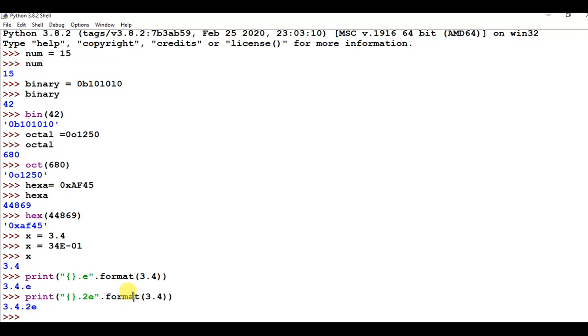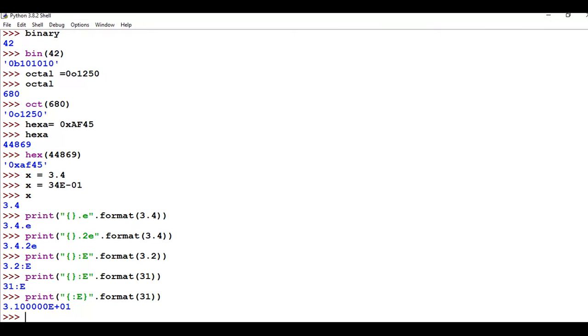So you can also format in this way to display your floating value in exponent form. We have to use curly braces, and in the curly braces you place a colon sign and then e for exponent, then close the braces and the quotation, then .format, and then you pass the float value.